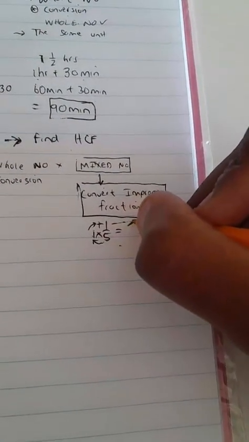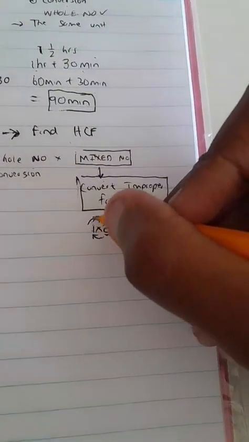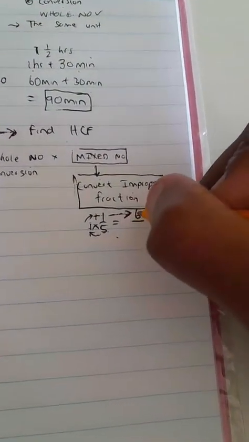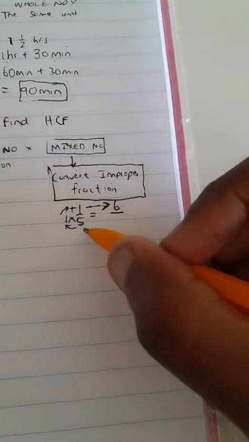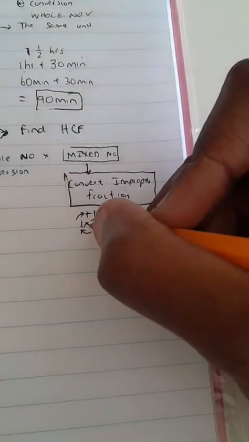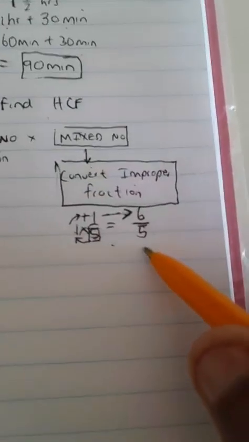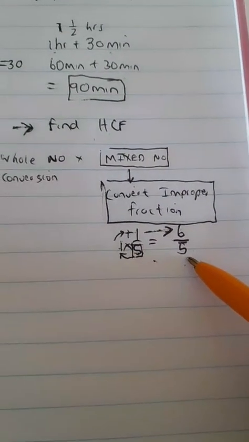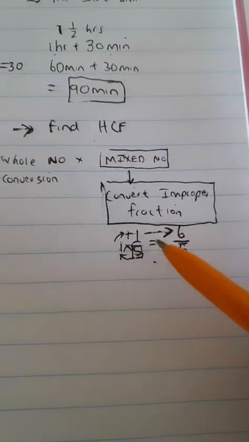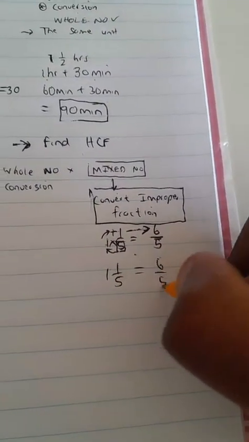The answer we get, we write in the numerator. It is 6. Then our denominator was 5, so it still stays as 5. So our conversion of the mixed number 1 1/5 is actually equal to 6 over 5.